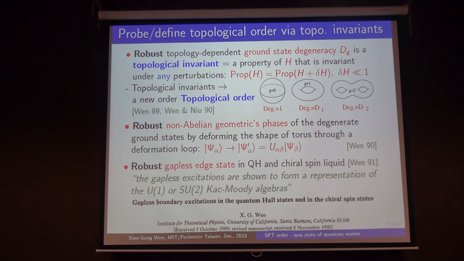But here the situation is more complicated, because there are many different ways to create a boundary, so the boundary property depends on how you make the boundary. Therefore, the correspondence is not one-to-one. On the other hand, the boundary property indeed carries all the information about the bulk topological order. Actually, this is a form of the holographic principle. Quantum Hall states realize this holographic principle, and this boundary-bulk correspondence is a kind of holographic principle. But the holographic principle was proposed, I think, later.